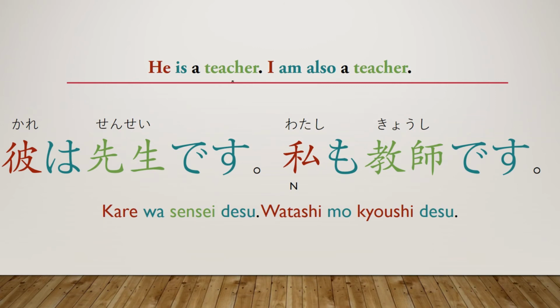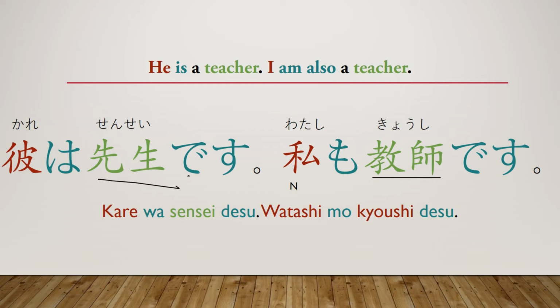All right, let's go ahead and go through an example so you can see exactly what I'm talking about here. Here is the first example. He is a teacher. I am also a teacher. As you can see, kare wa sensei desu. Watashi mo kyoshi desu. Now, the first thing I want to talk about is that we have teacher, teacher here, but then we have sensei and kyoshi. The reason for that is that sensei is an honorific term for teacher. So if you're talking about yourself, you're not going to use sensei. It sounds a little arrogant. So kyoshi is just the less formal way to say teacher. When referring to yourself, you'll call yourself a kyoshi, not a sensei.